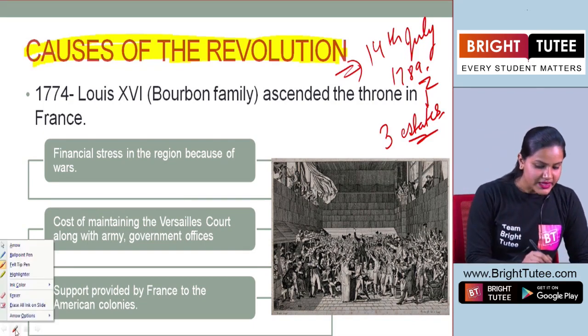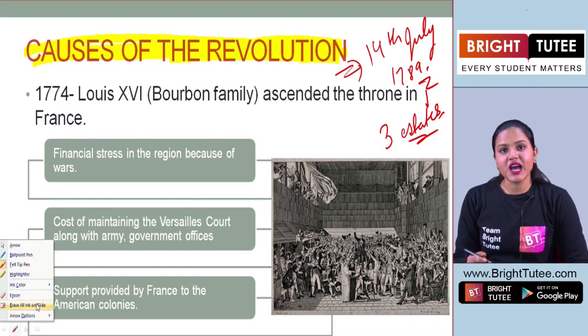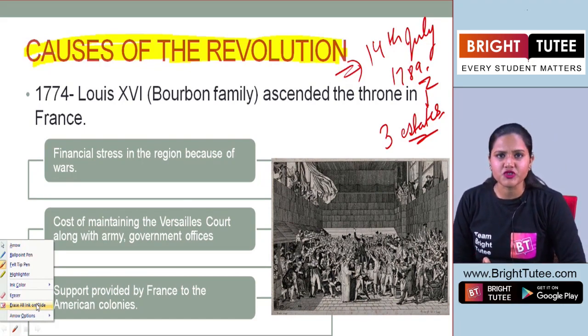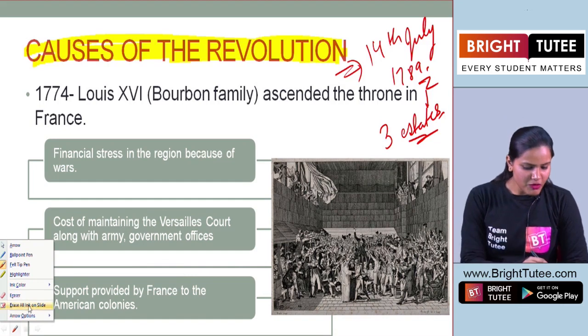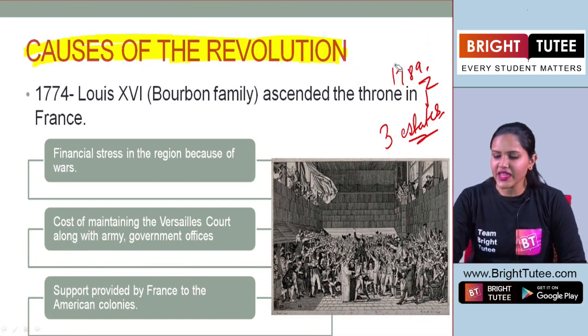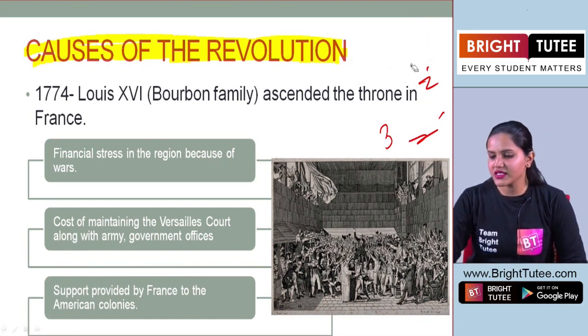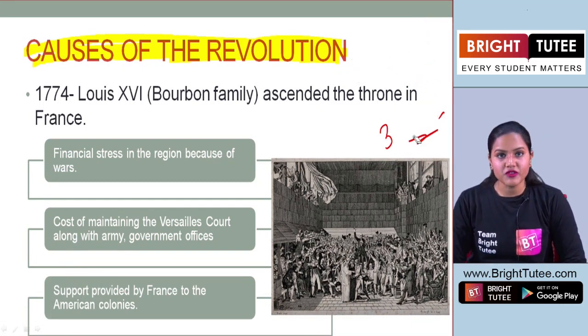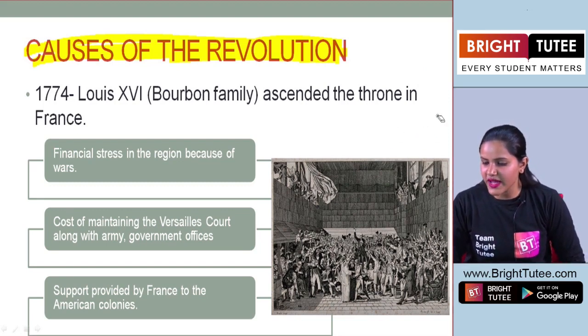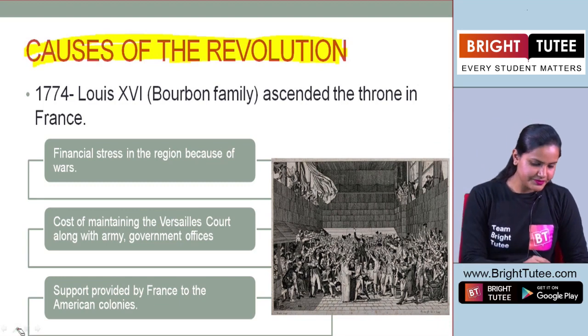Now here, this is one of the main points that we have to understand in this chapter, that is the causes of the revolution. Like I told you while I was introducing this topic, there are many factors responsible for the revolution, for the sudden violent actions that were taken by the common people.